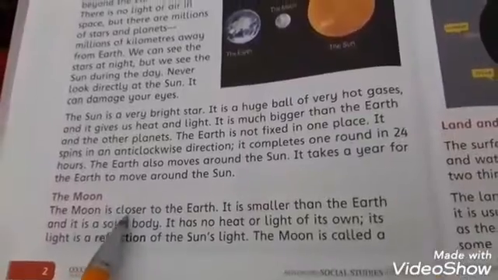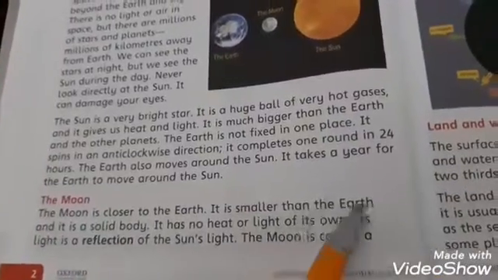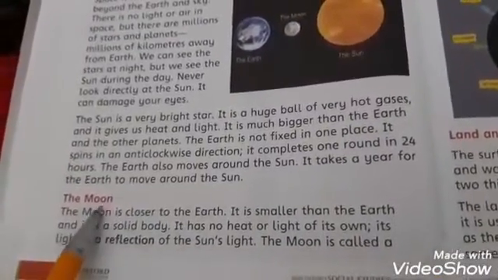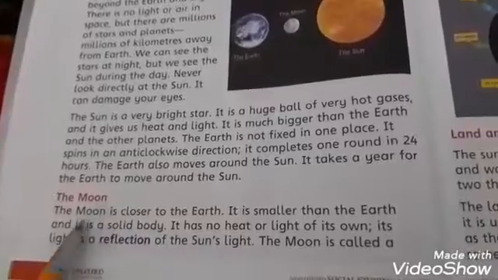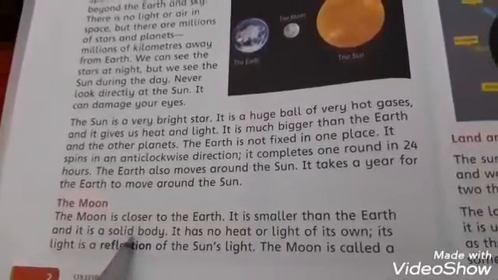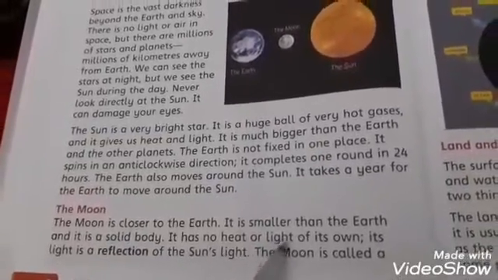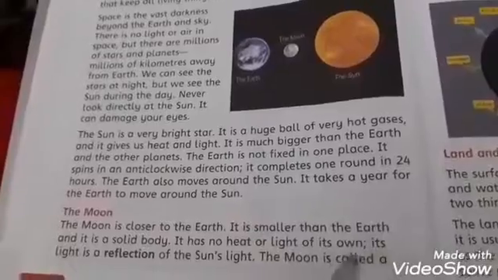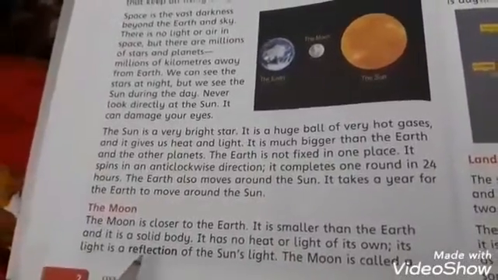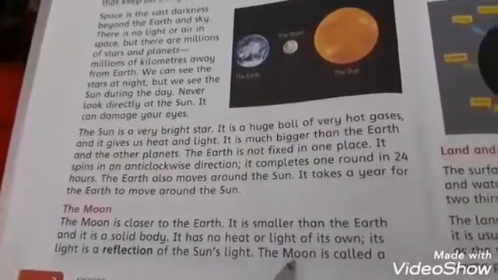The moon. The moon is closer to the Earth. It is smaller than the Earth. The moon is also called the natural satellite of the Earth, and it is a solid body. It has no heat or light of its own; its light is a reflection of the sun's light. The moon is called a natural satellite because it goes round the Earth. The Earth and moon both move round the sun.